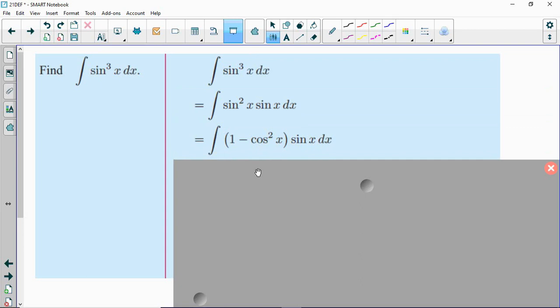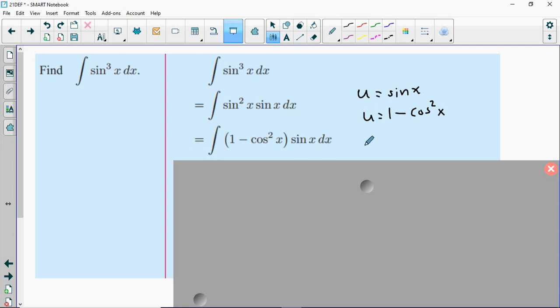Now we need to choose our u, and we need to be smart here. If we set u equal to sine of x, then the derivative is going to be cosine of x, which we don't really have. We have a cosine squared. That's difficult to work with. It's okay if we have cosine multiplied by a constant, as we saw in a previous example, but squaring it, that's no good. If we set u equal to 1 minus cosine squared, then our du is going to be negative 2 cosine of x multiplied by negative sine of x, which is very complicated and absolutely not what we have here. So we actually have to think a little more creatively in this case.